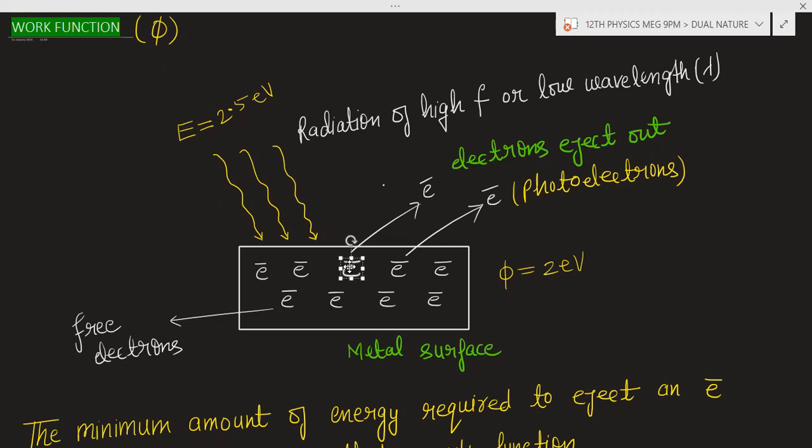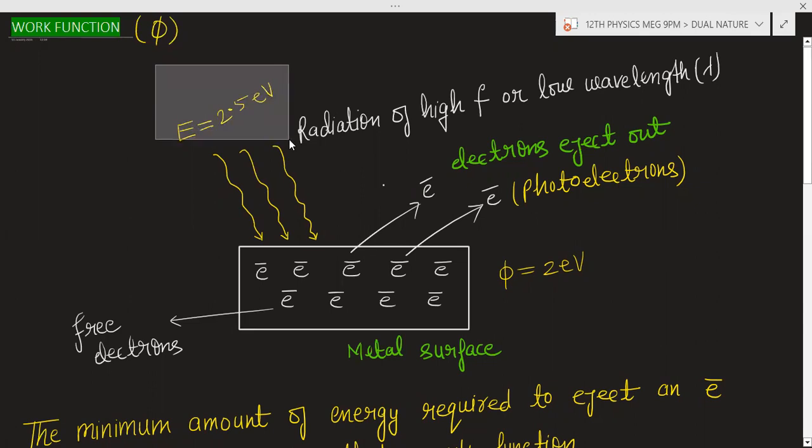No, because the electron had the energy of 0.5 electron volt to eject out. The electron has spent that energy in collision with the other electron. So that is why it is possible that if you are giving energy which is greater than the work function of the metal surface, the electron may come out or may not come out.